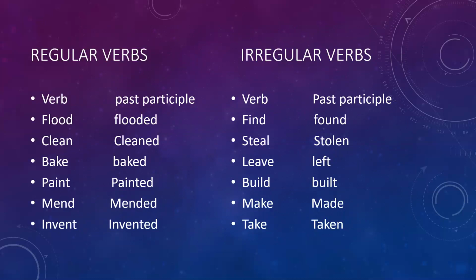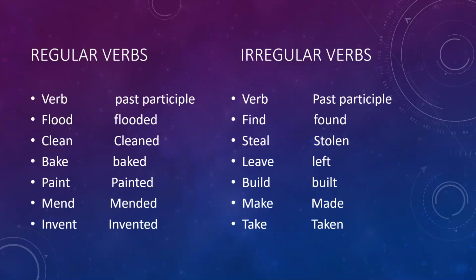While in case of irregular verbs, their conjugation does not follow the same pattern, but it has different patterns in different words when we make the simple past and past participles.